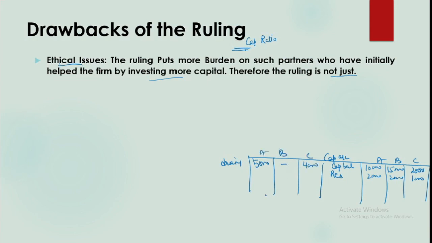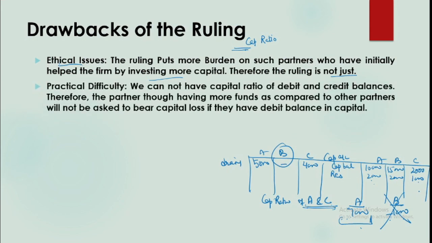Now if we want to calculate the capital ratio of A and C as per insolvency, suppose A and C are solvent partners, B is insolvent. When you are calculating the ratio, what is the ratio of capital claims? Capital claim of A is going to be 7000 and C's claim is going to be minus 1000, isn't it? So can we take a ratio of a plus and minus? Does it mean that C will be having a negative loss? A negative amount cannot be used in the ratio. So again, it is casting more burden on a partner who is investing more money. So you are not fair when you follow this ruling.